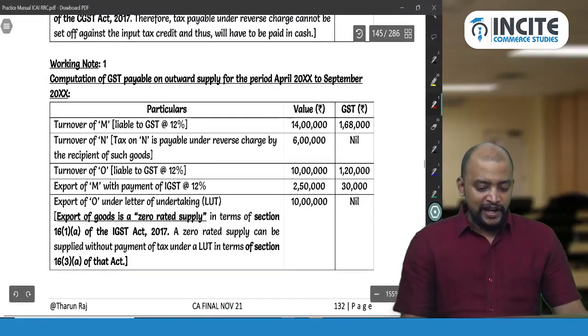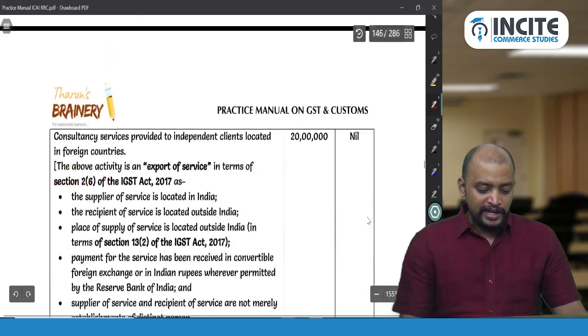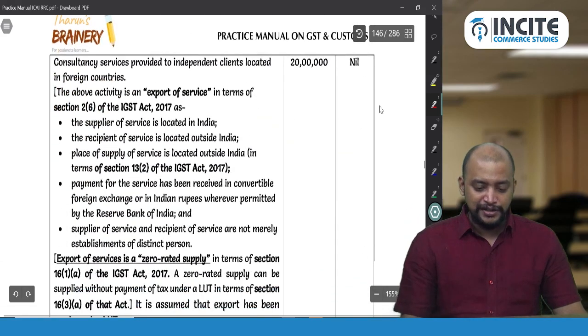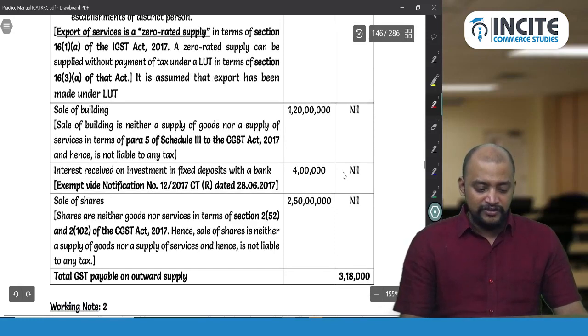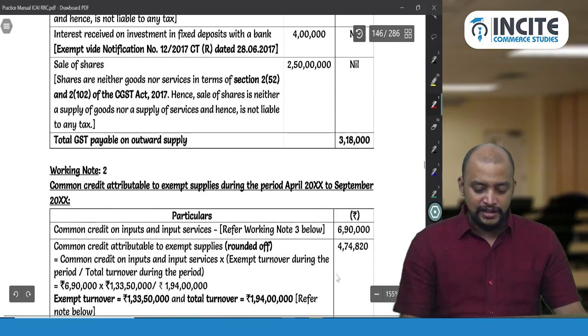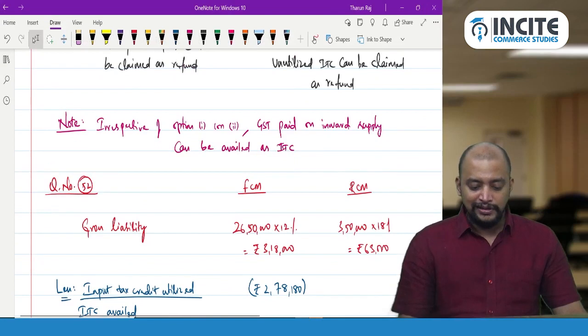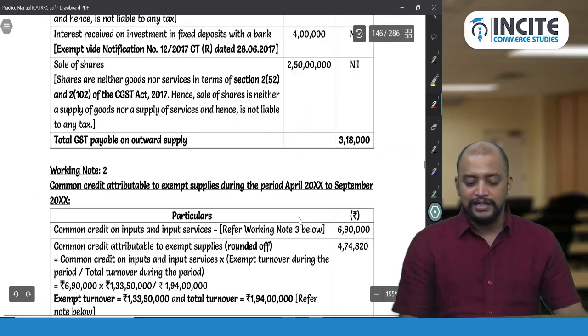So turnover of M, N not there, O, M, and export of O, consultancy services also nil, and sale of building, interest received, sale of shares. So 3,18,000. So the 3,18,000 is our FCM liability, okay.